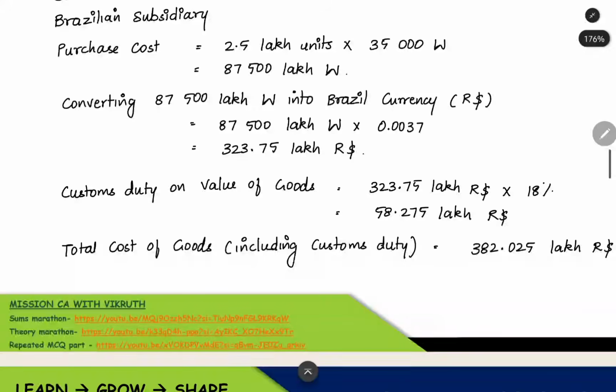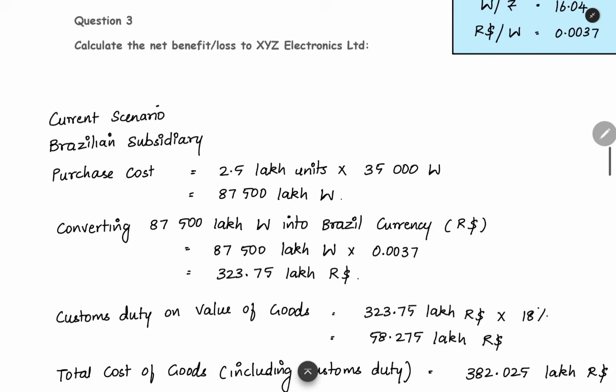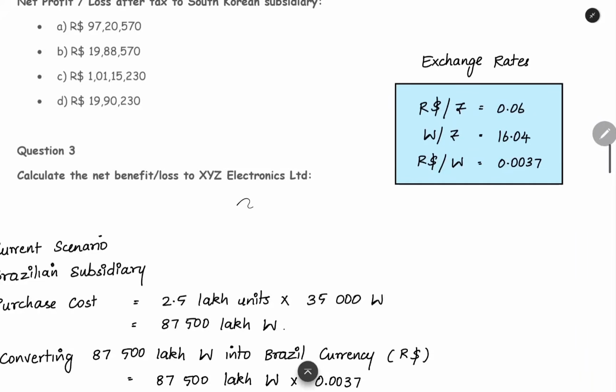Now, we have to convert this won into the local currency, Brazil currency. Only then can we see the impact properly. Here we are going to convert won into R dollar. So we have to find the exchange rate in which both the currencies are there. R dollar and won both are there in this rate, so this is the rate which we are going to use.